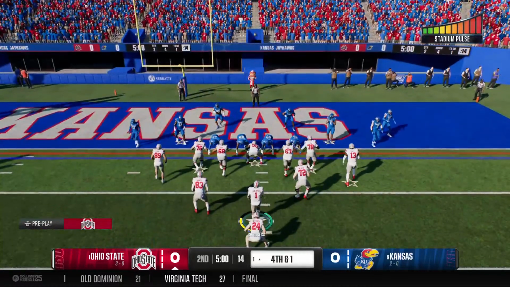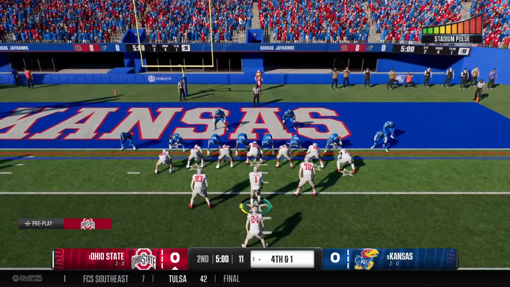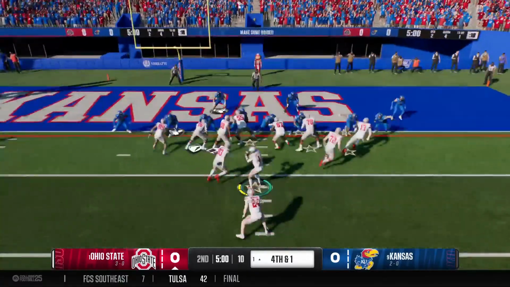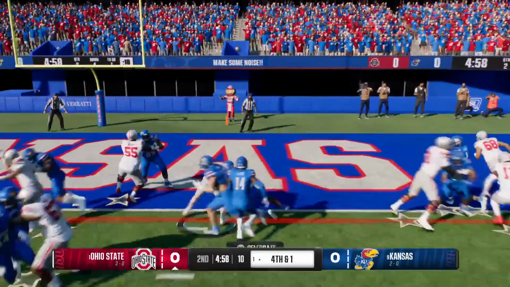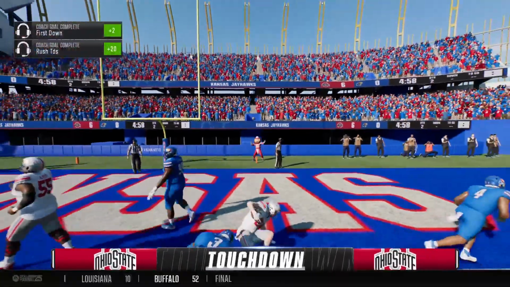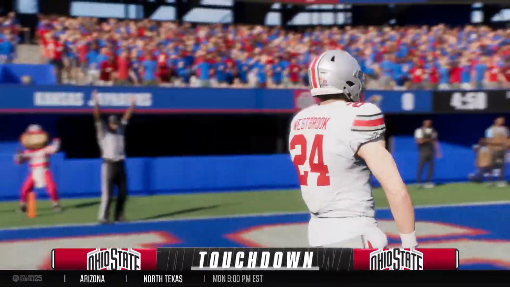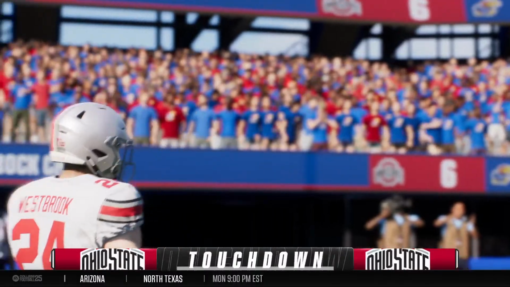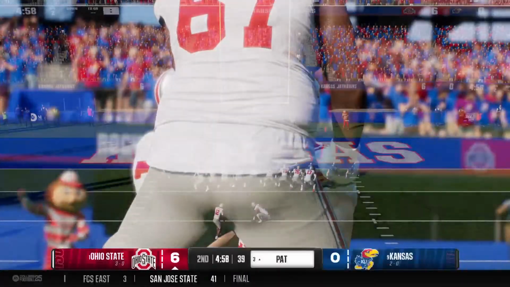The Buckeyes will come to the line on 4th down, looking to keep the drive going. Here we go on 4th down. And he runs it in for the score. Touchdown, Buckeyes. So they reach the end zone after a marathon march.